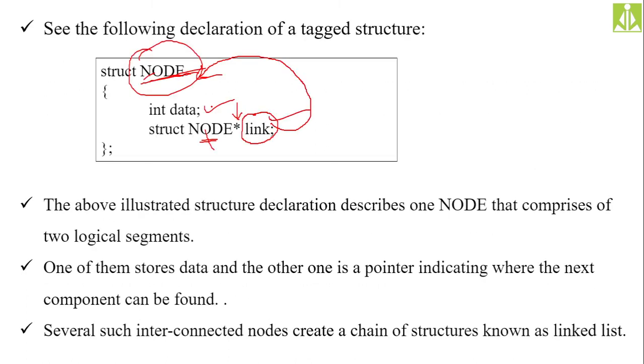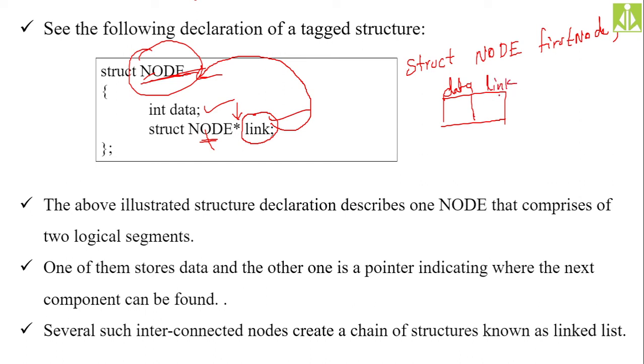So here, if you create a variable of this type, let us say node, we have declared in this way. So now I am creating a variable of this node. How? struct node, let us say first node. Now this first node, when you create, is going to have two parts. The first part is the data, and it is of type integer, and the second part is link.